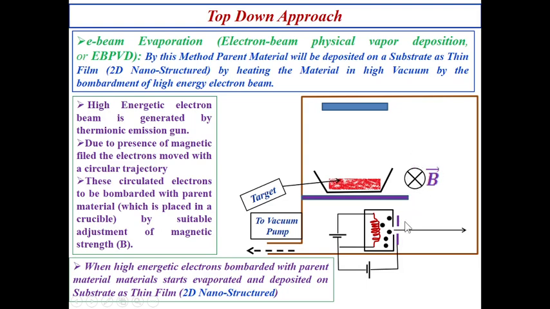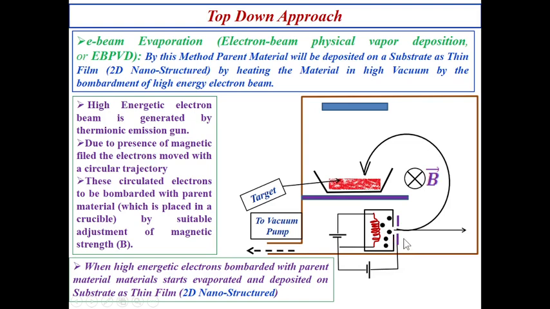Now this magnetic field is perpendicular to the velocity, so V cross B means the electron will move in this way, and it will strike the target material.